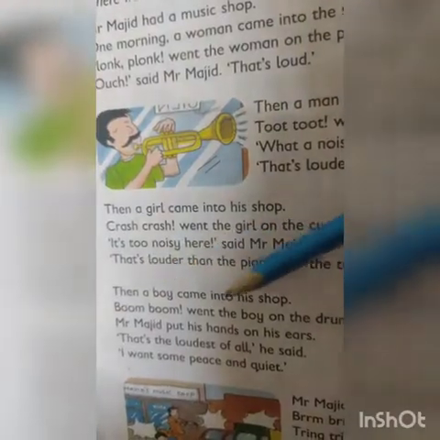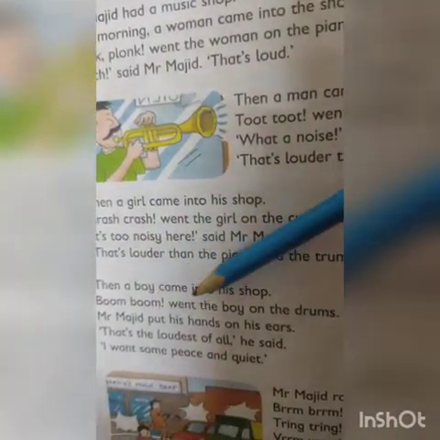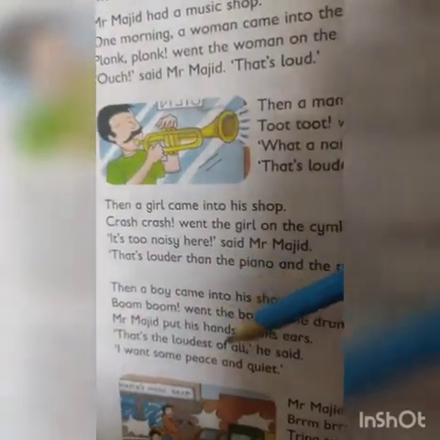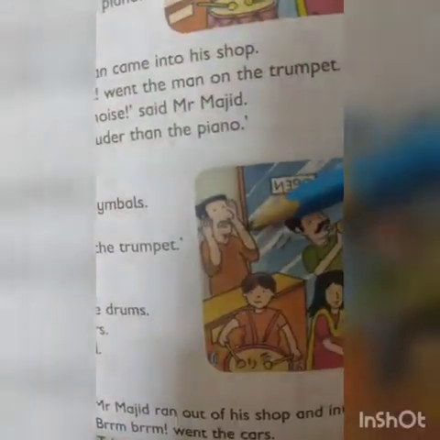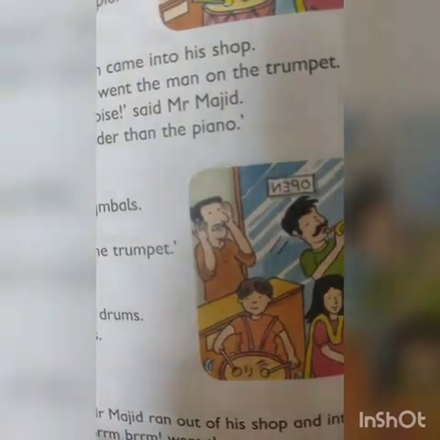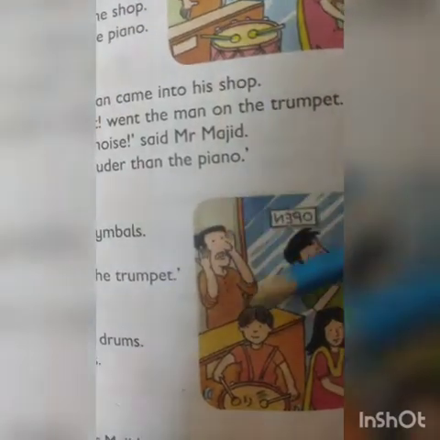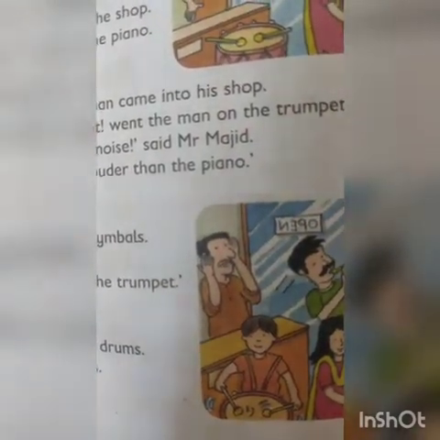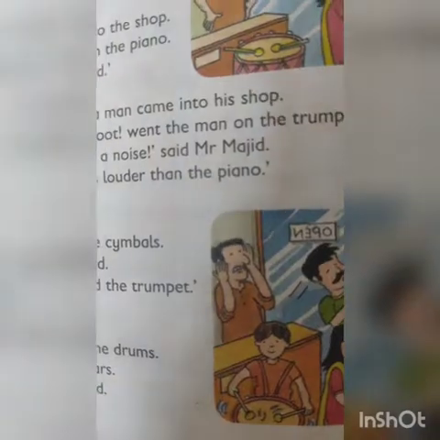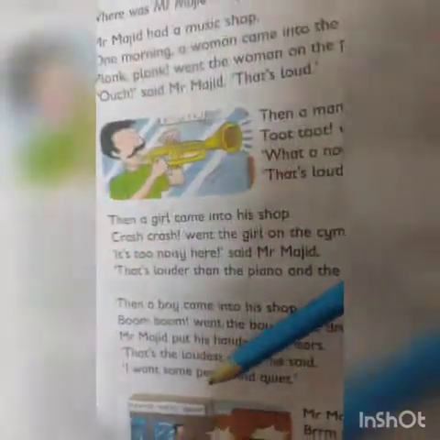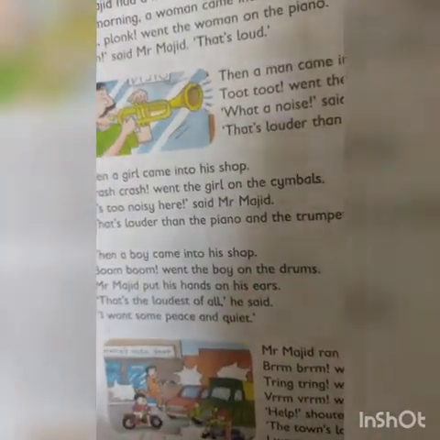Then a boy came into his shop. Boom, boom went the boy on the drums. Mr. Majid put his hand on his ear. Look at this picture. This boy is beating a drum, and look at Mr. Majid. He put his hands on his ears. I want some peace and quiet.